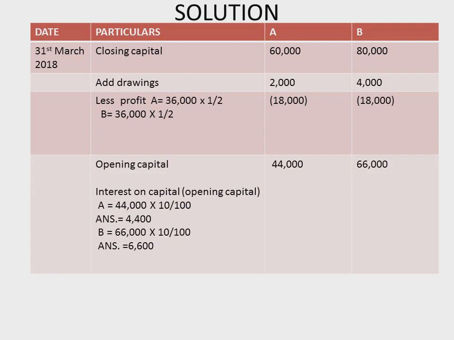So interest on capital, now we have opening capital. So interest on capital for A, 44,000 into 10 upon 100, rate of interest 10%. Interest on capital 4,400, and for B 66,000 into 10 upon 100, interest on capital 6,600.